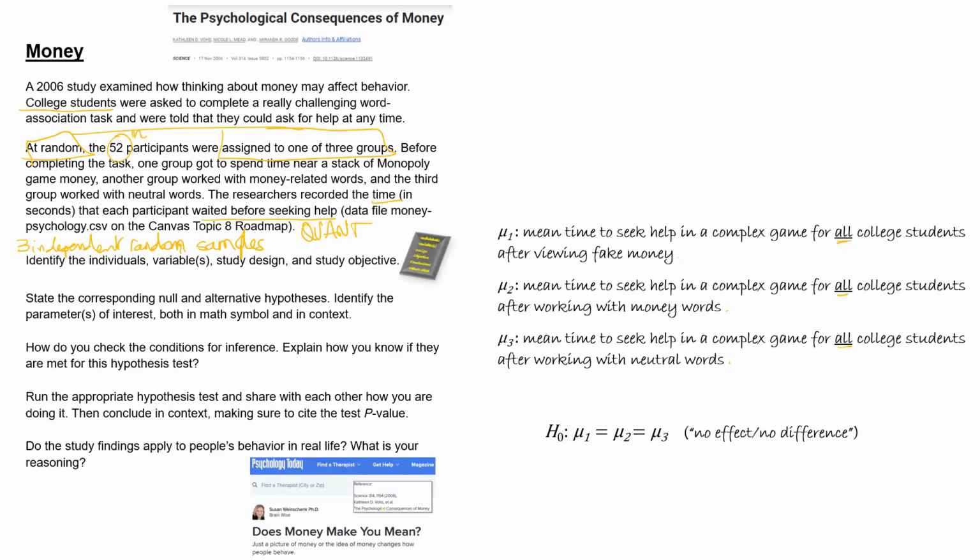For ANOVA, the alternative hypothesis is completely neutral, non-directional, very general. It just says the null hypothesis is not true. Therefore, there is at least one of the means that is not equal to at least one other one. So it's just not true that they're all equal, which is very different from saying they have to be all different. So how do we check the conditions for inference?